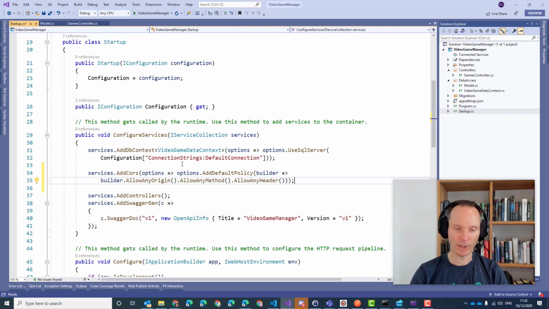In the real world, of course, it's not a good idea to allow everything. You should specify the URLs. Maybe you should specify the methods or headers. But for this course, for our examples, for our experiments, that's perfectly fine. So maybe it's a good idea if you type in this statement and stick to this example, because for the homework, you will definitely need something like this. By the way, the homework contains a link to the documentation where you can read all the details about CORS.